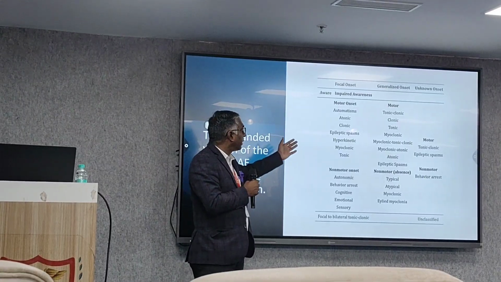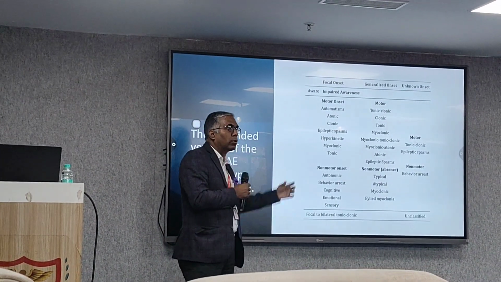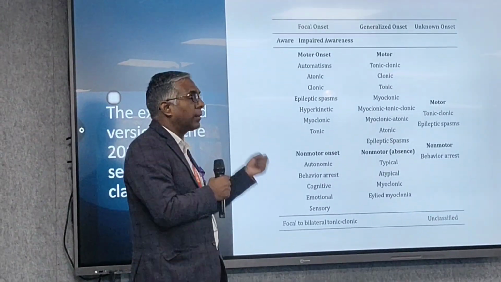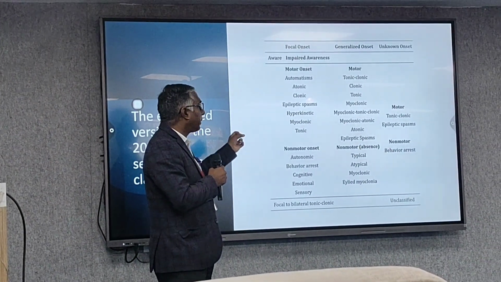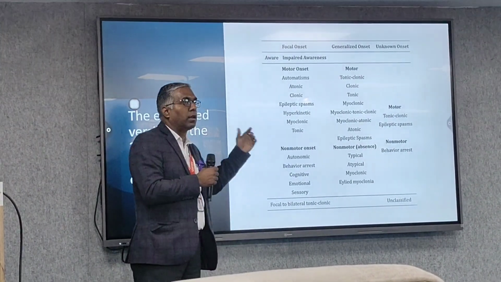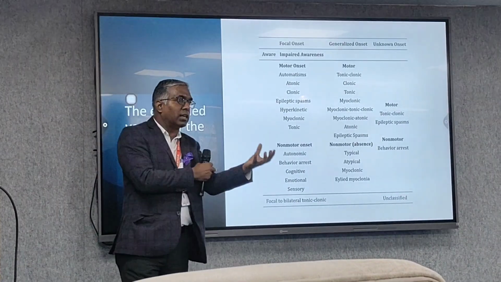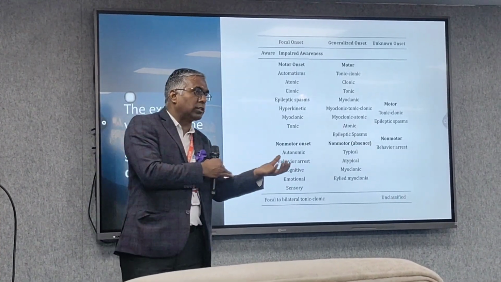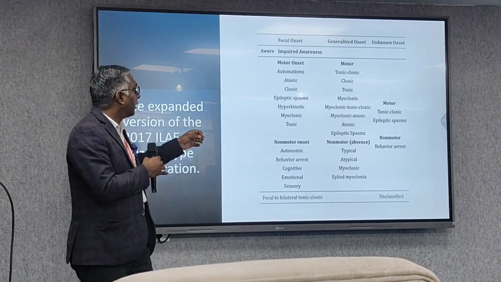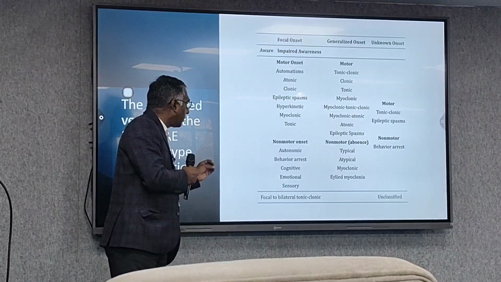Motor onset means there are certain automatic, abnormal responses. Then atonic, where that part of the body becomes completely relaxed. Clonic means repeated jerky movements. Sometimes an epileptic spasm, or focal hyperkinetic large, multiple movements. Then myoclonic, where, if the body part is exposed, you can see twitching of the muscle. That is the focal part, including clonic and myoclonic.